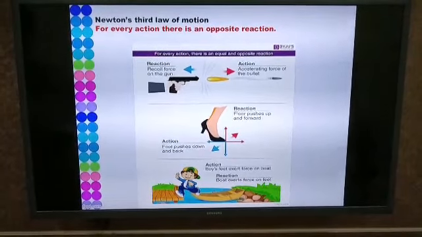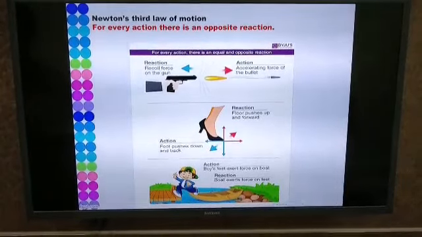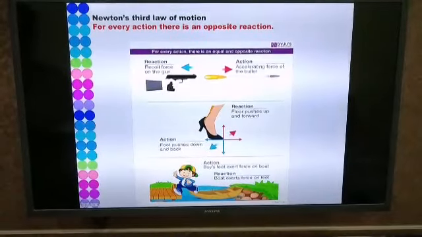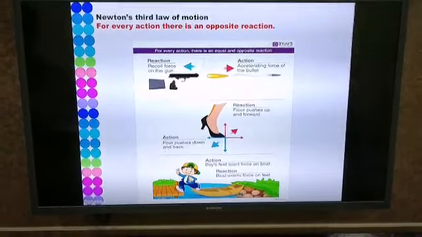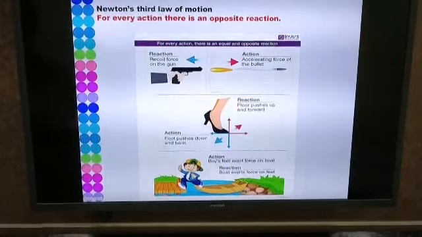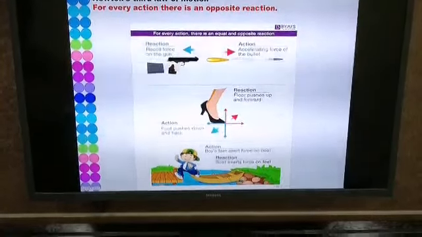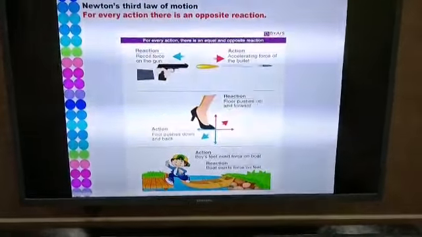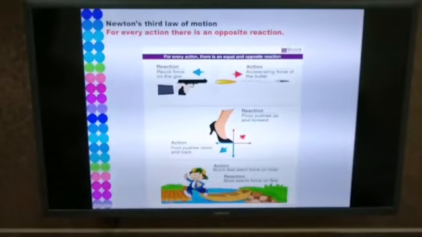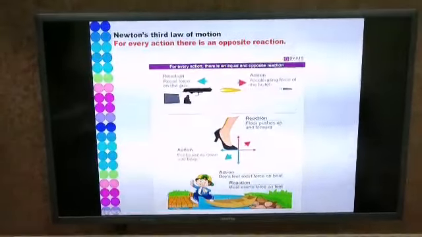When a bullet is fired, the gun exerts a force of action on the bullet. So the bullet moves with a very high velocity called the muzzle velocity. At the same time, the bullet also exerts a force of reaction on the gun, thereby pushing the gun in the backward direction with a small velocity called the recoil velocity. So Newton's third law of motion is for every action there is an equal and opposite reaction.